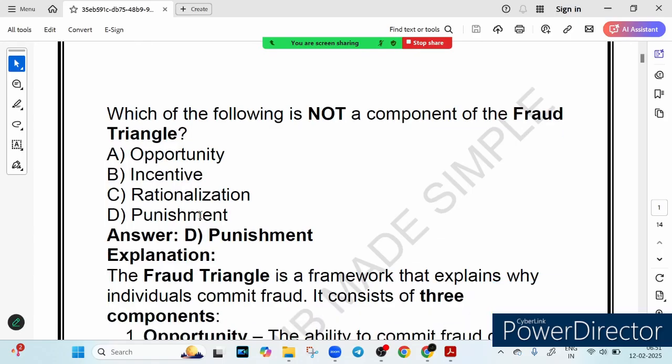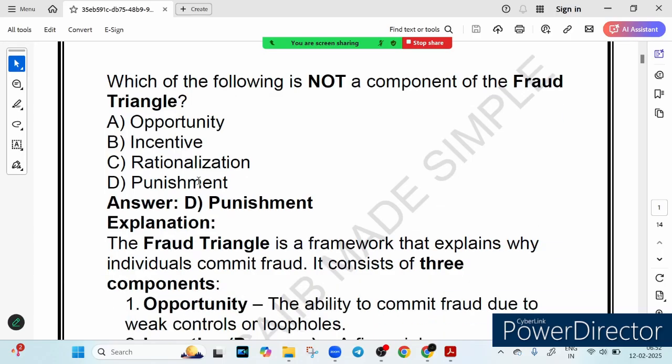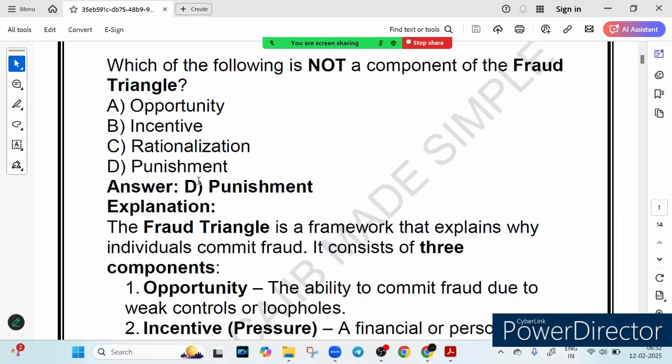So what we learned from this question: opportunity, which means weak control or loopholes, makes fraud possible. Incentive or pressure, personal or financial reasons, pushes someone toward fraud. Rationalization, the fraudster justifies their action to feel less guilty. And punishment is not a component, it is a way to prevent fraud. Now you know how the fraud triangle works and why punishment is not a part of it.